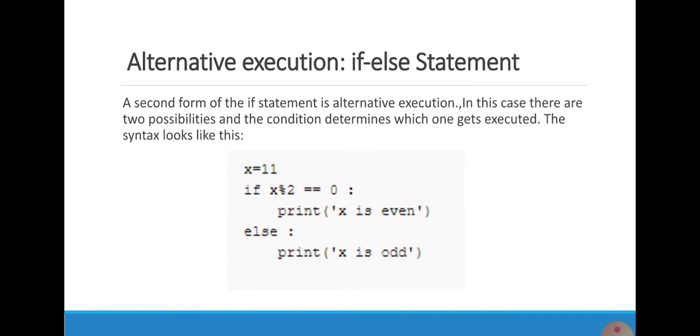Alternative execution: if else statement. A second form of if statement is alternative execution. In this case, there are two possibilities and the condition determines which one gets executed. The syntax looks like this.